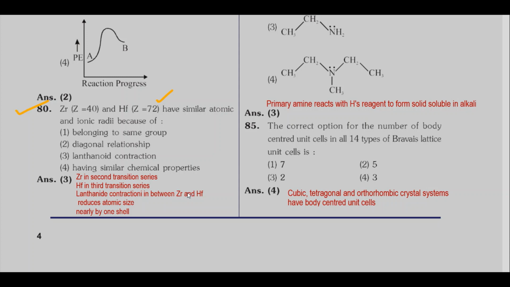Between zirconium and hafnium there will be lanthanide contraction. Due to lanthanide contraction, atomic size reduces by about one shell. So lanthanide contraction can reduce atomic size by one shell. As a result, zirconium in the second transition series and hafnium in the third transition series both have almost the same atomic and ionic radii. So the correct option is the third one, lanthanide contraction.